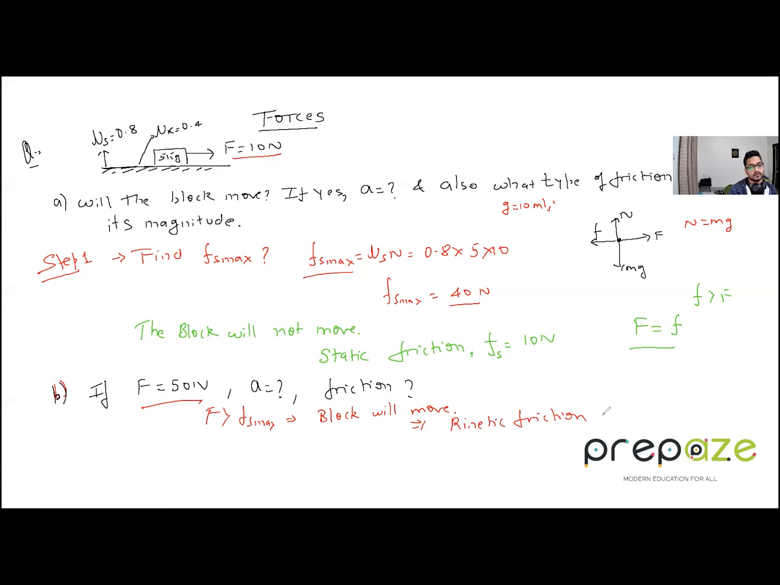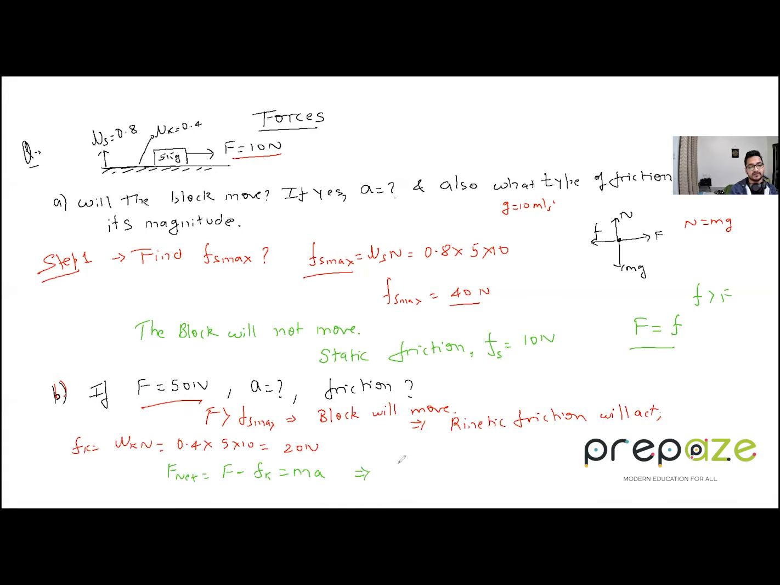Kinetic friction will act. And I told you kinetic friction has a fixed value, Fk equals mu k into N. It is fixed. So what is Fk? It is 0.4 into 5 into 10, which makes it 20 newtons. So when I'm writing the equation of motion, what I have to write is F net on the block, which is the force applied minus Fk. That is the net force. Now, according to Newton's second law, the net force equals m into a.